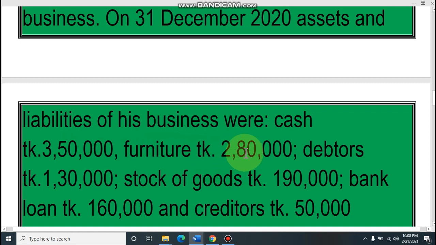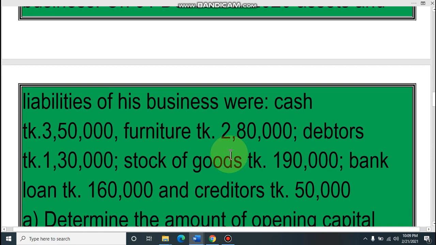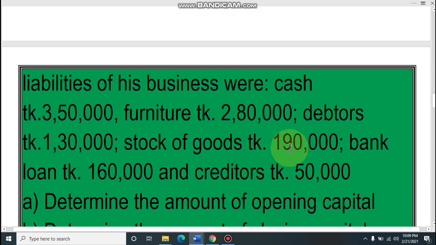Another asset is furniture. Then debtors, it is also an asset. Stock of goods, this is also an asset. That means we have cash, furniture and debtors as assets. You know that another name for debtors is accounts receivable. Then stock of goods, this is closing inventory, also an asset. Bank loan is not our asset, because a loan we are bound to pay, so that is our liability. So bank loan is our liability.